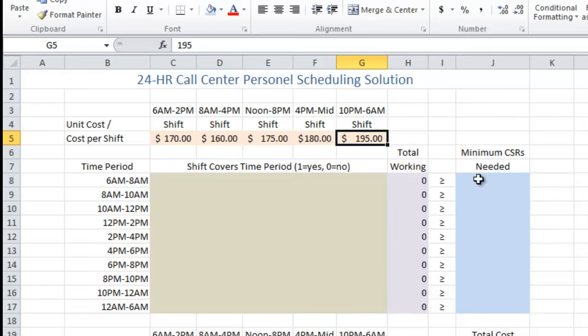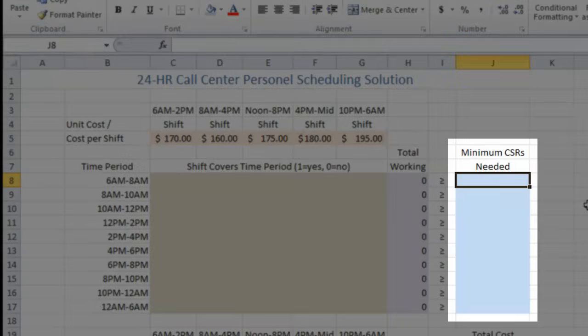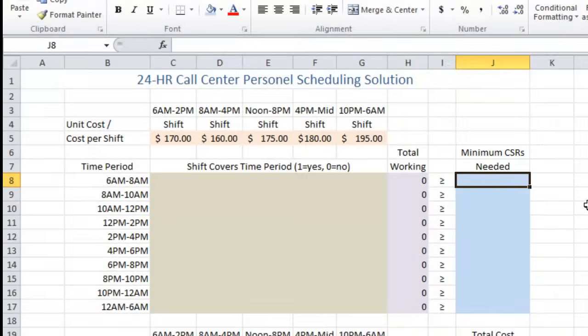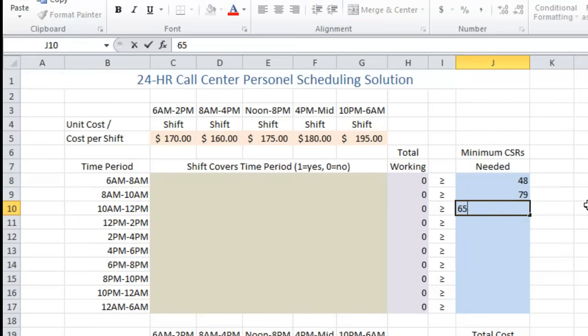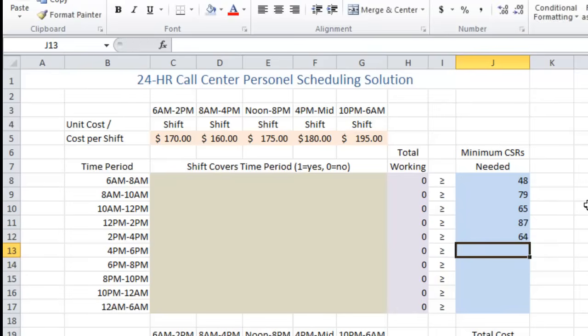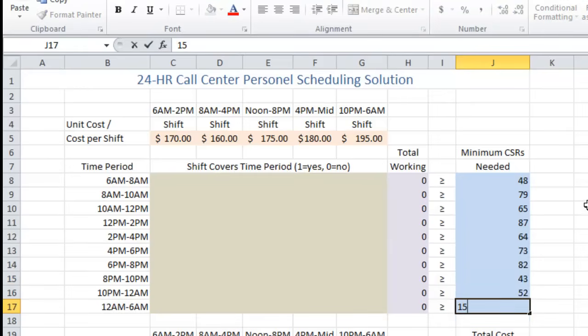Okay, we'll go over to the minimum CSRs needed. And again, this was provided to us by management, who went back and looked and said we at least need this many in this given 2-hour period. So we had 48, 79, 65, 87, 64, 73, 82, 43, 52, and 15.